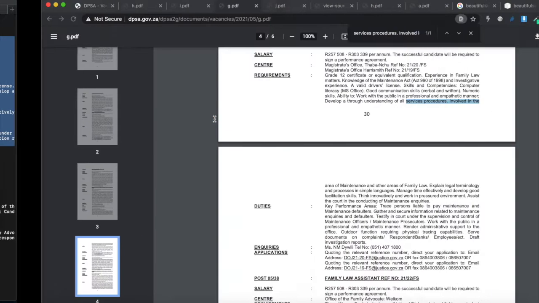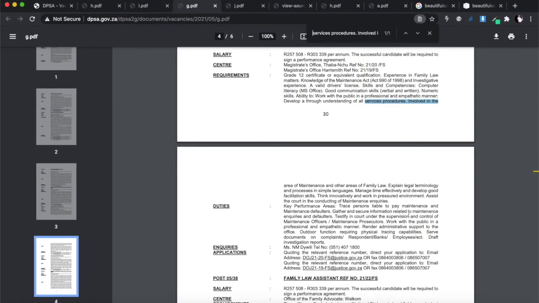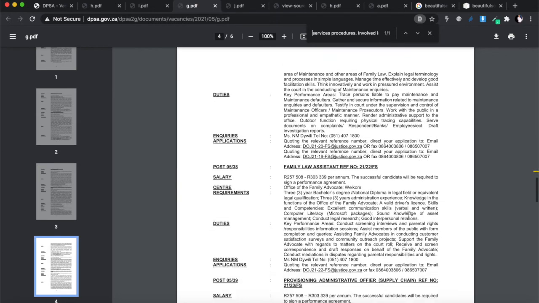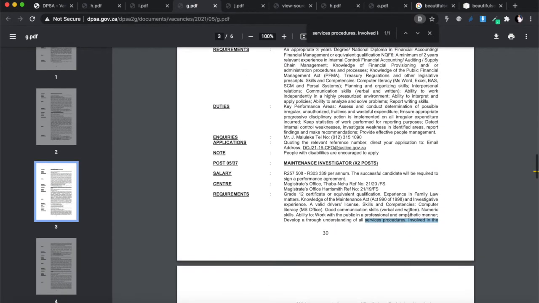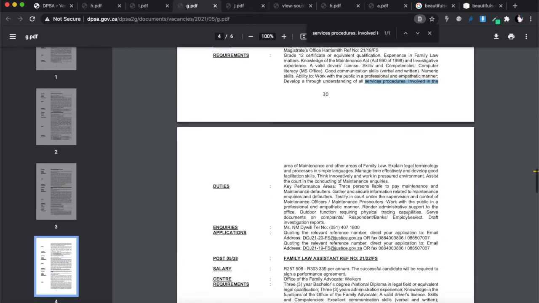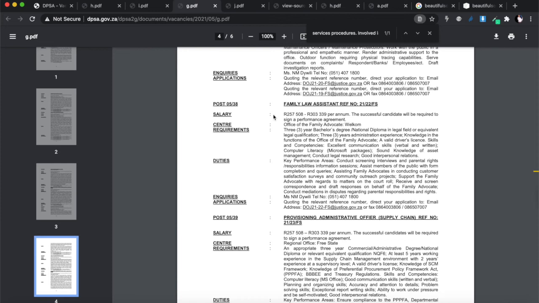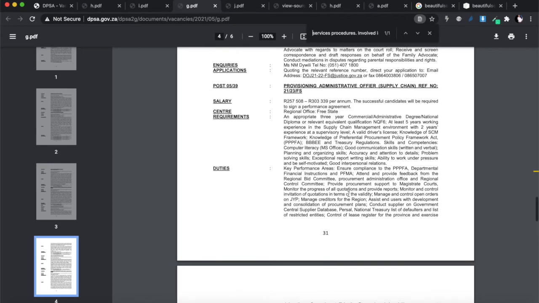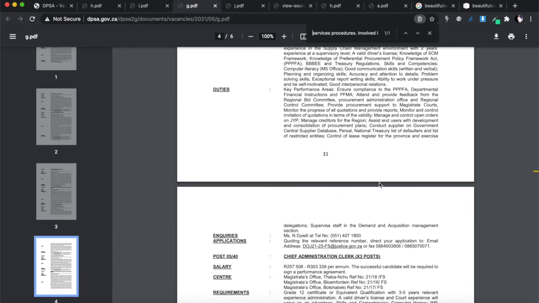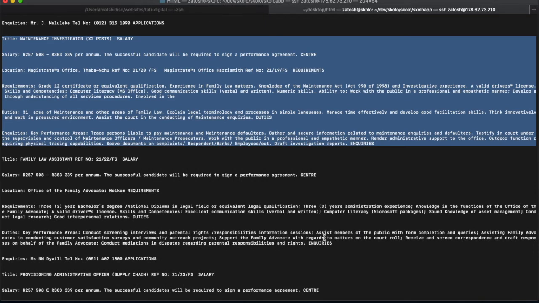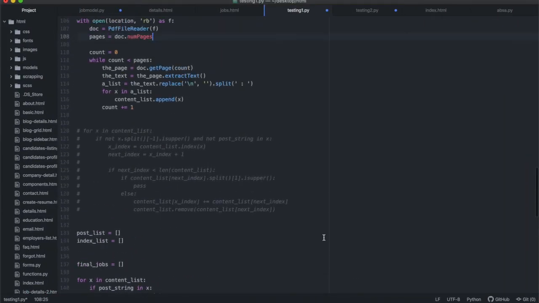So we're going to have a problem everywhere there's a page split. And it happens in just a few jobs, not all the jobs. You'll see every job I searched until this one, we didn't have an issue. And the next one is not going to have a problem because the next one starts there. And provided everything works without a page break over here, we're not going to have an issue with this job. And every other job that doesn't have a page break, we're not going to have an issue. And if the page break is slightly small, the client might not even notice that there was a page break over there because this is going to be correct. You understand? So to fix this problem is why I added this extra line of code.